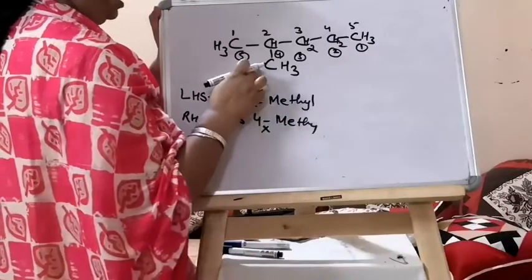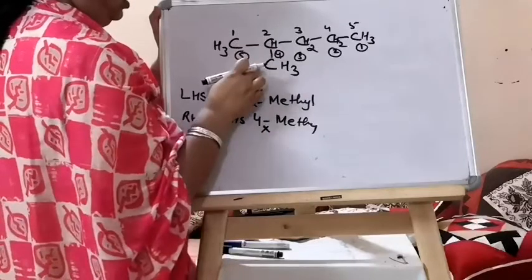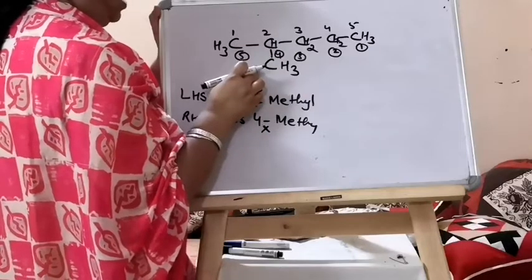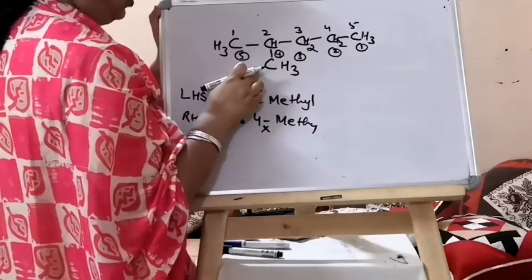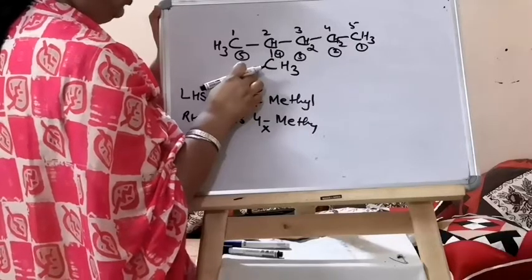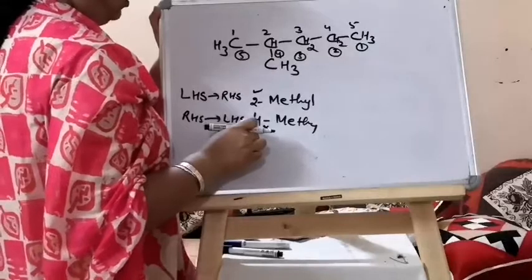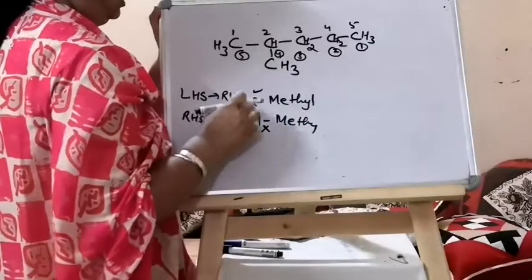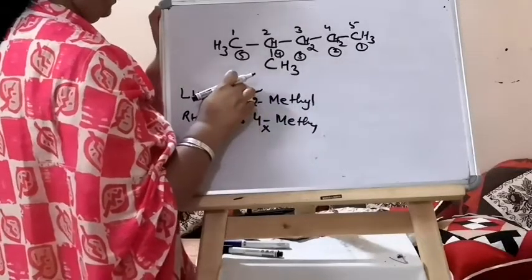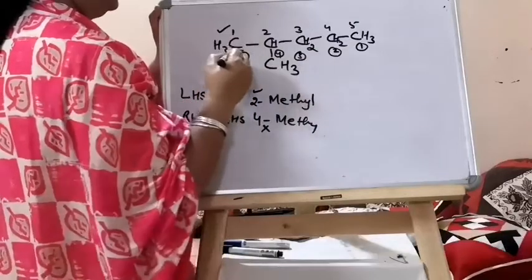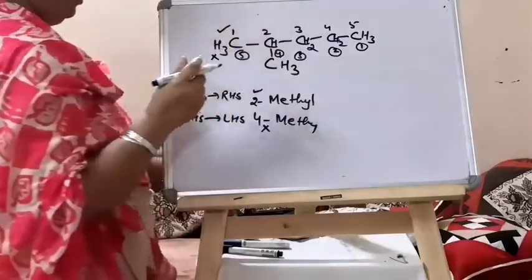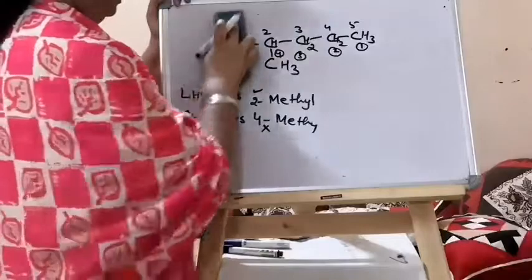Why? The carbon on which a branch or a substituent is present should be given the least possible number. Here 4 is bigger than 2, so 2 is preferred. So this numbering is correct, this one is wrong.